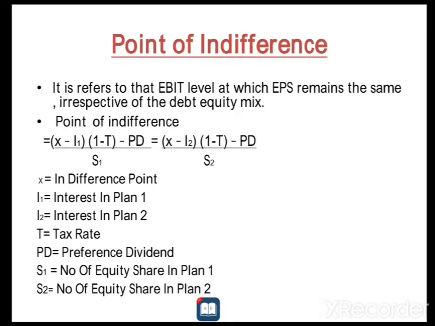In today's class, that is very important. Point of indifference is nothing but the level at which EBIT will remain the same. That is the point of indifference. So only if there is no EBIT in the given problem at the time of EPS calculation, with the help of the point of indifference, we first have to calculate EBIT. Once we get EBIT, we move to the calculation of EPS. Whenever we calculate EPS, 101% they will give EBIT. In case they do not give EBIT, with the help of the point of indifference, we have to calculate EBIT. So let us start with what we mean by point of indifference.